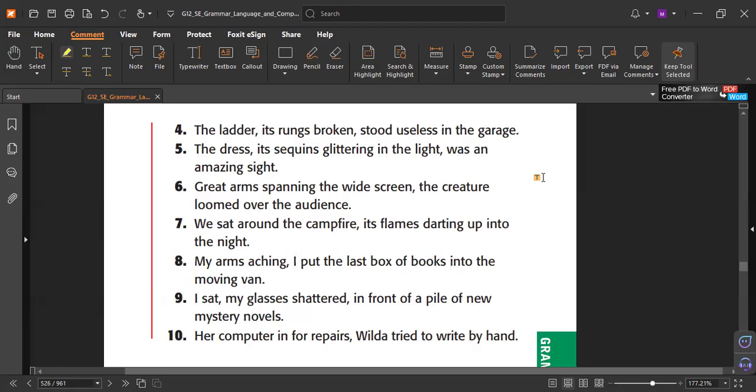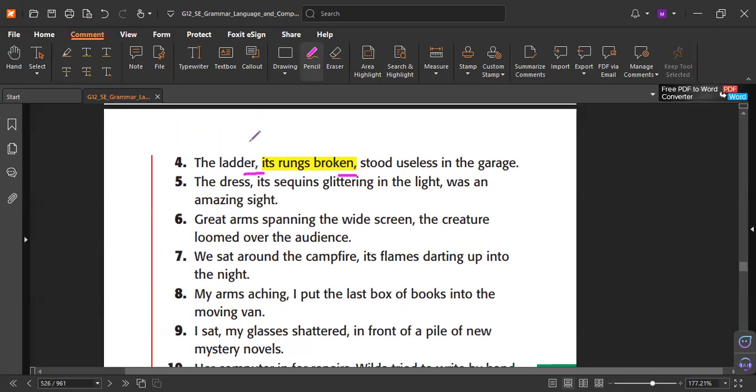The ladder, we have two phrases. The ladder, its runs broke. No, this is one phrase, but it is in the middle, set off by two commas. So this is it, we said it. It's absolute because the subject did not do this action. Its runs were broken, not its runs broke itself. We need here a helping verb like were. Yes or no? Yes. That is it.